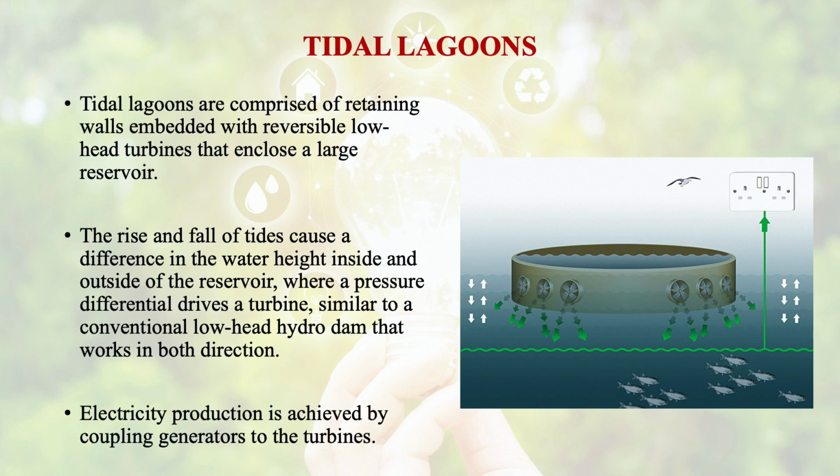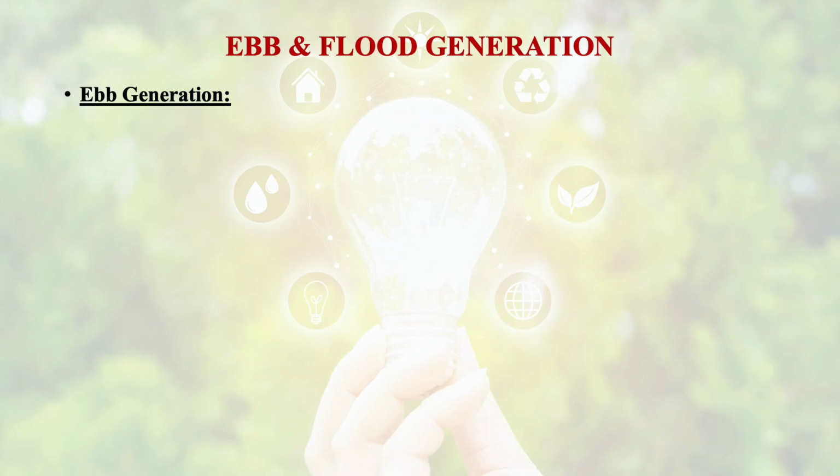Electricity production is achieved by coupling generators to the turbines, and the concept of these lagoons and barrage is similar. Now let us discuss single basin type and double basin type barrage. If we talk about the single basin type, there is only one basin, and if we talk about the ebb